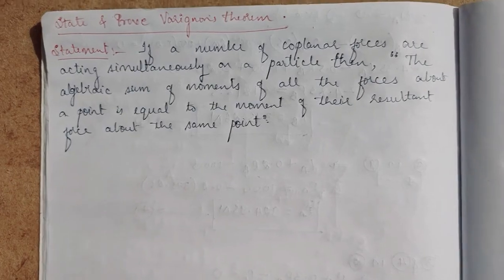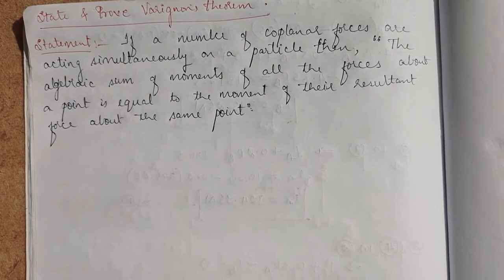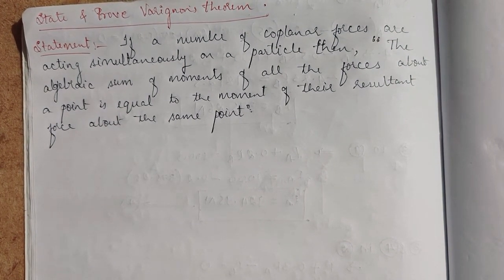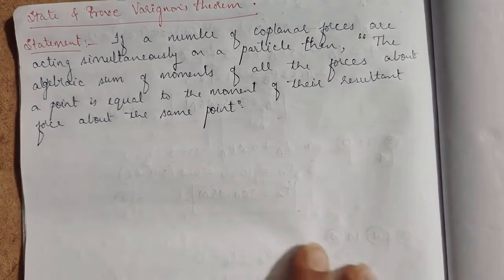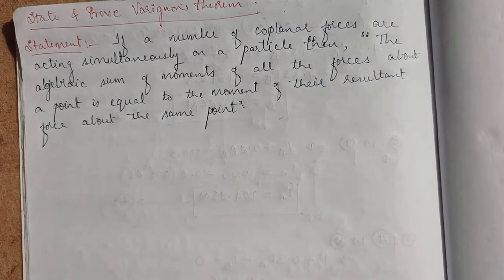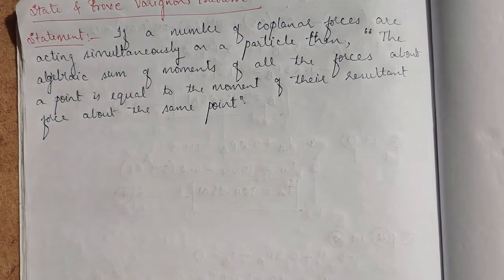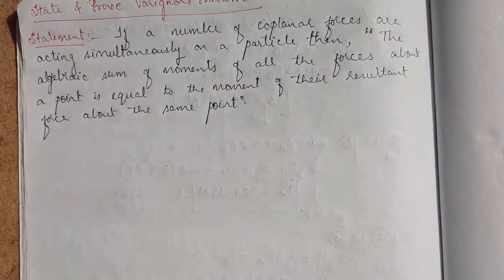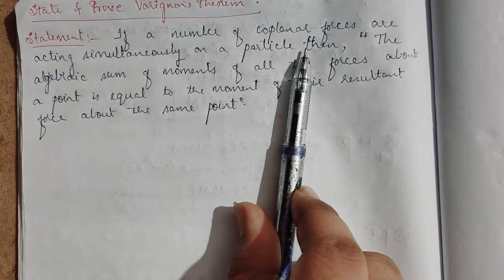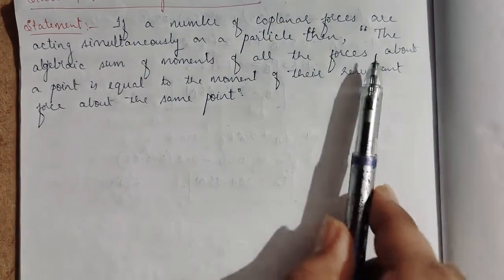So now we will see what is Varignon's theorem. Okay, state and prove Varignon's theorem. You can state and prove Varignon's theorem like this; you may expect this question in the exam. So the statement: if a number of coplanar forces are acting simultaneously on a particle, then the statement starts: